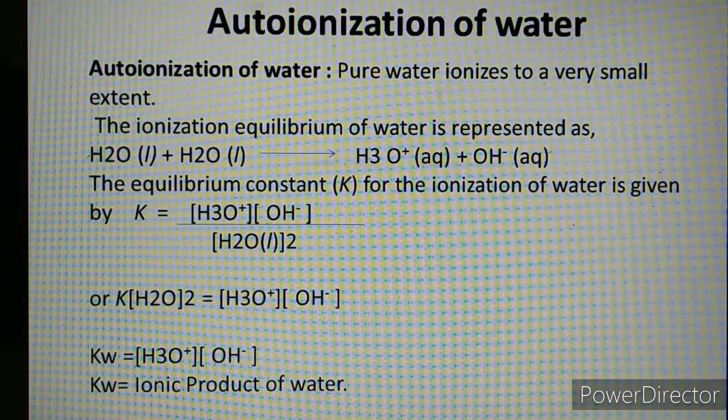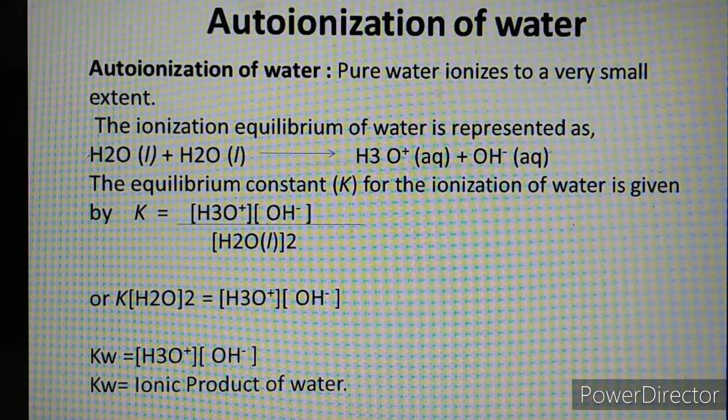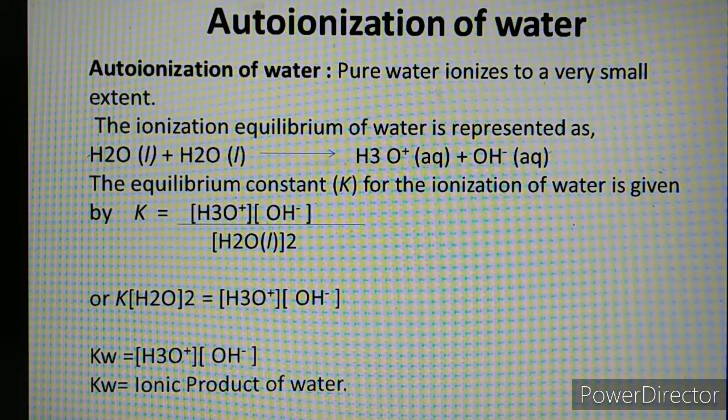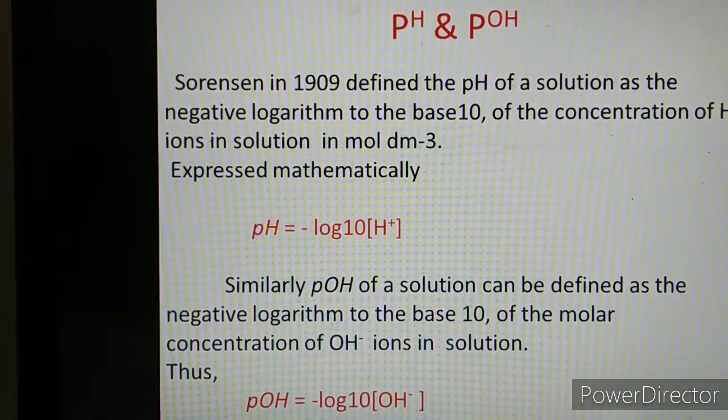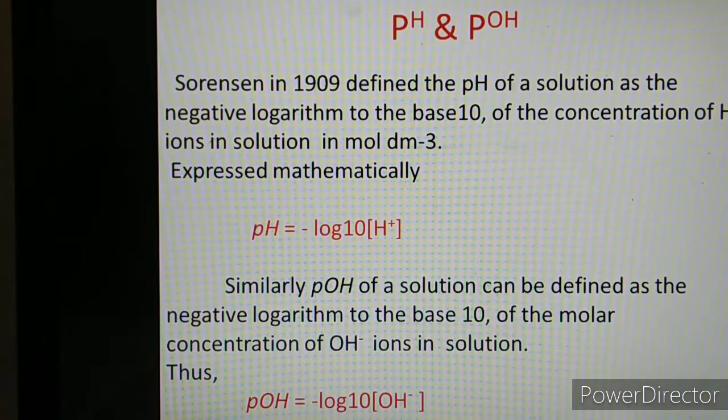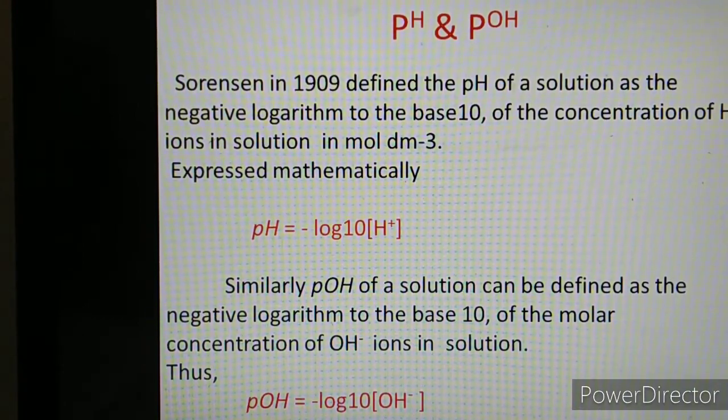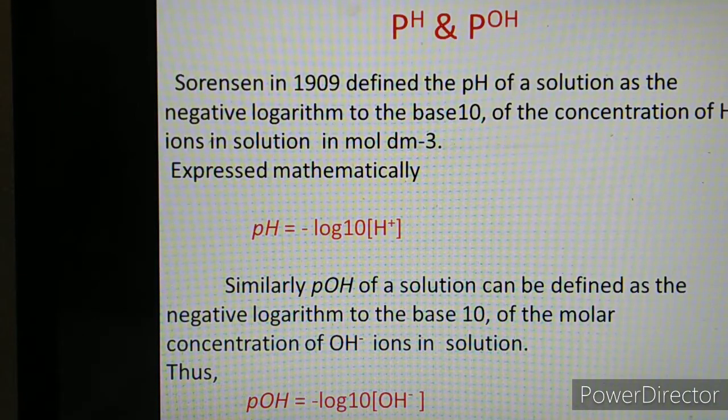That new concept is again related to the concept of pH and pOH. In 10th standard, you have that concept, what is pH and pOH, and how pH and pOH are related to each other. That we will start. Now next concept is pH and pOH. What does P stand for? Strength of H plus ion and strength of OH minus ion is given by the pH and pOH. May I repeat again, what is P?